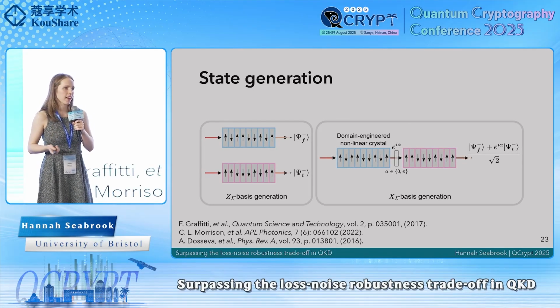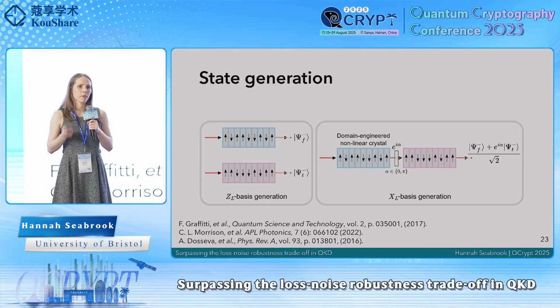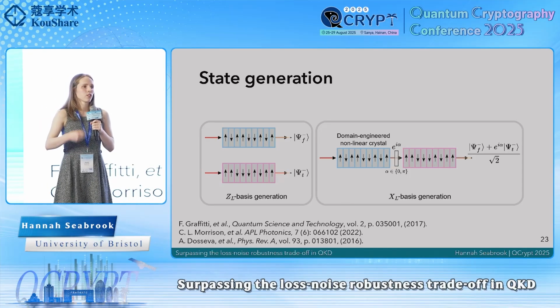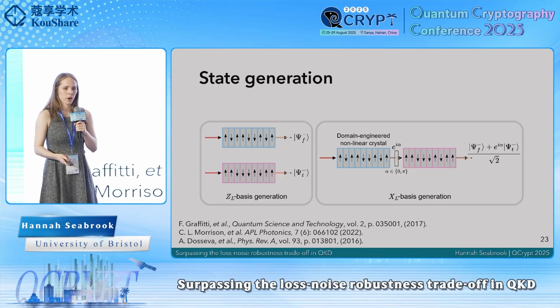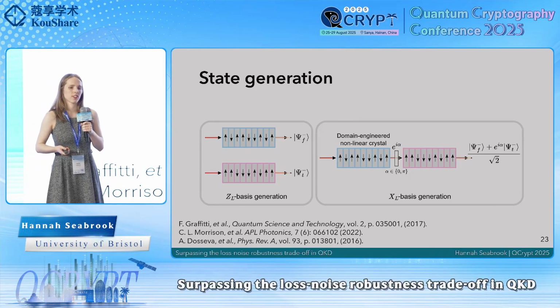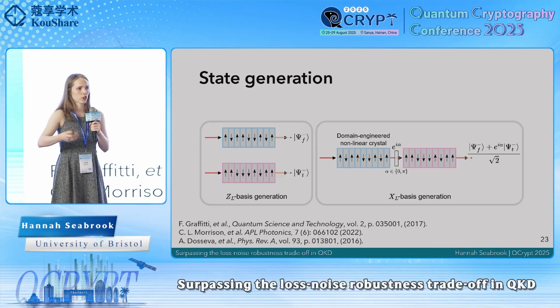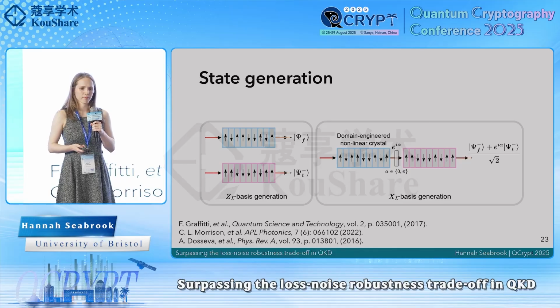So from the state generation side, these states could be generated using domain-engineered nonlinear crystals. These are crystals which produce entangled pairs of photons by, for example, spontaneous parametric down conversion, and by tuning how you pole the periods of your crystals, you can produce essentially arbitrary phase matching functions, and by also tuning the pump spectrum, you can therefore produce almost arbitrary two-photon states. So in this way, we can produce a crystal that creates our antisymmetric frequency bin state and one that produces our antisymmetric time bin state.